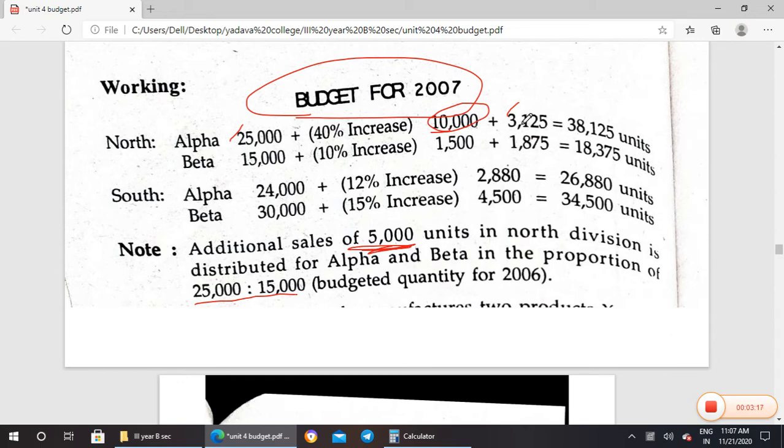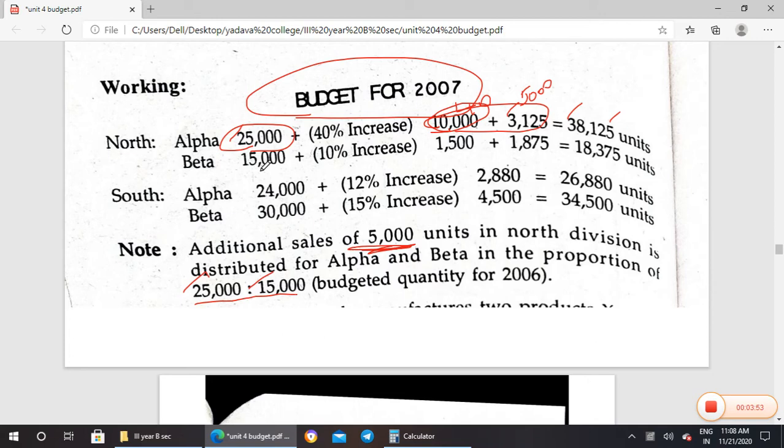When we add these with 25,000, you will be getting 38,125. So the 40% increase is 10,000, and additionally we are getting 5,000 extra. For the North, the 5,000 will be taken in the ratio of 25 is to 15, that is 3,125. When we add these two to the 25,000 in 2007, 38,125 units is the estimated, assumed unit.